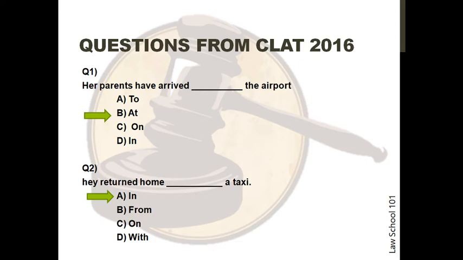Question 1. Her parents have arrived dash the airport. The answer is "at." Arrived at is grammatically correct. The second question is, they returned home dash a taxi. The correct answer is "in." They are in a taxi.